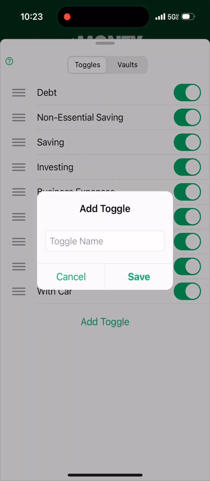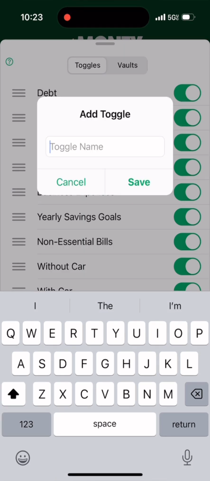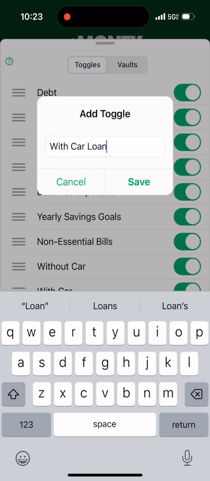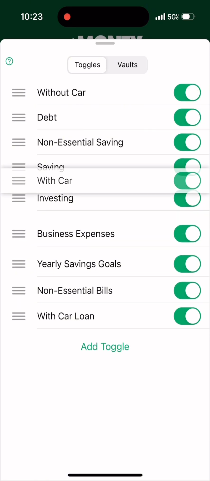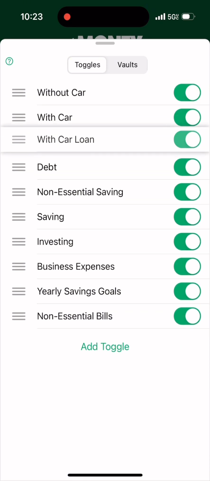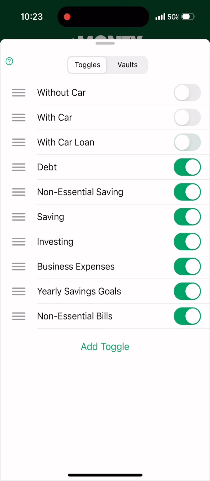And then the last toggle that we'll create, since the last variable in this decision is to finance or not to finance, do you get a car note or not, is going to be with car note. Cool. So now we're just going to drag these all up to the top so we can start tinkering around with them and immediately see what our budget is going to look like without having to do too much fandangling.